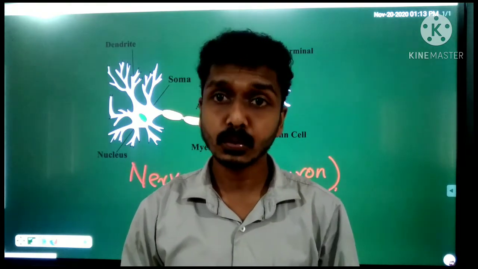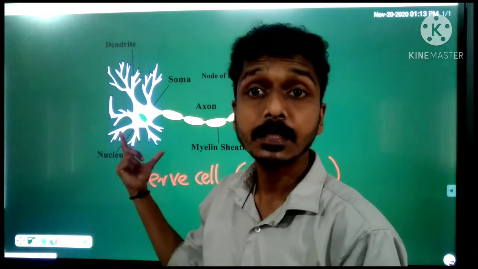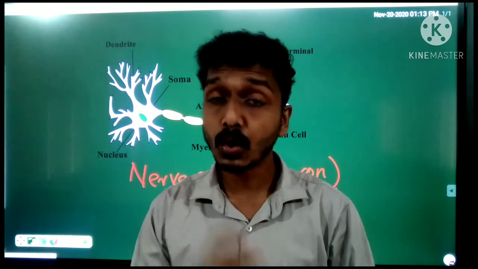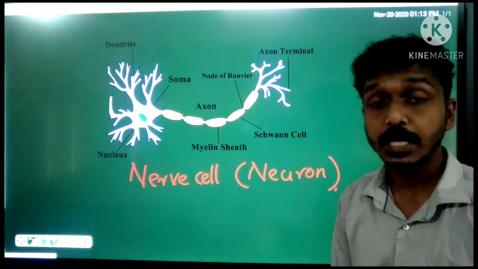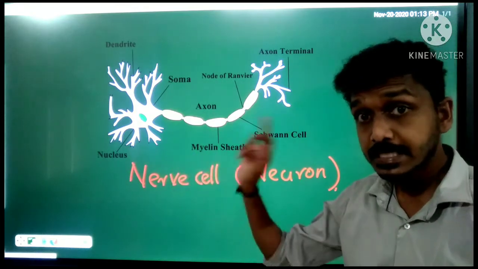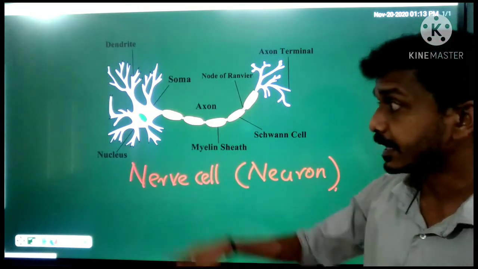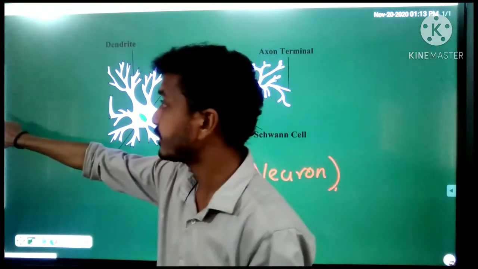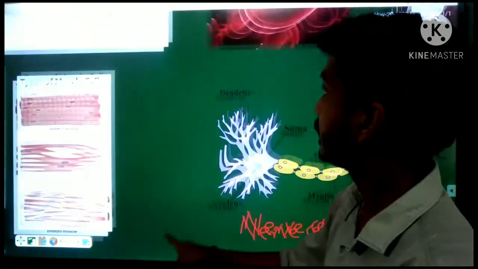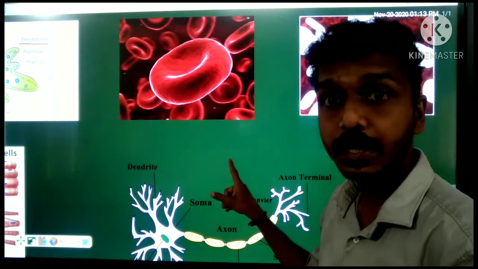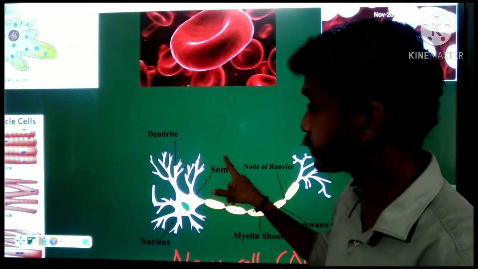And this is the longest cell in the human body. The structure and shape of this nerve cell is entirely different from other cells, entirely different from our muscle cells and blood cells, with a shape based on its function.